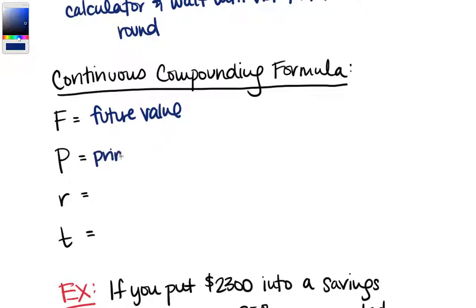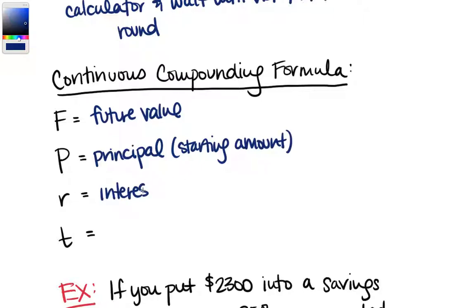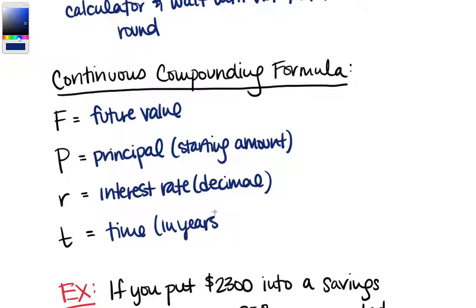P is the principal, so the amount you start with, or the present amount. R is your interest rate, always written as a decimal, and T is the amount of time in years.